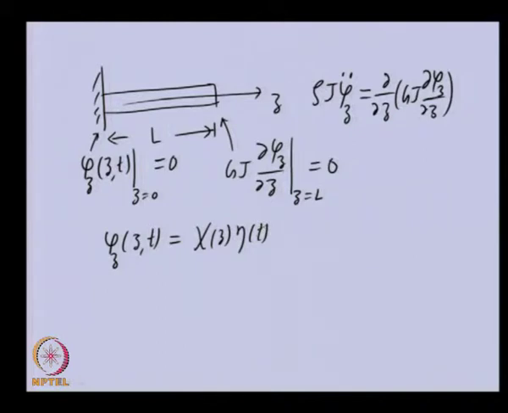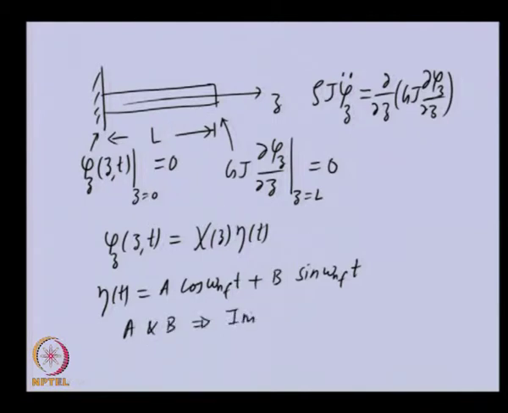The form of this harmonic function, we know, is A cos omega n t plus B sin omega n t, where omega is the frequency, t is time, and A and B are constants, which we will obtain from the initial conditions of the problem.